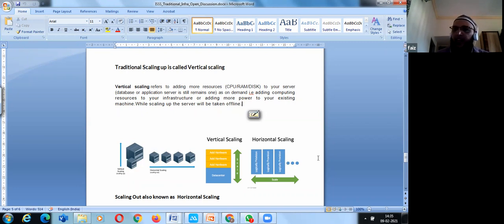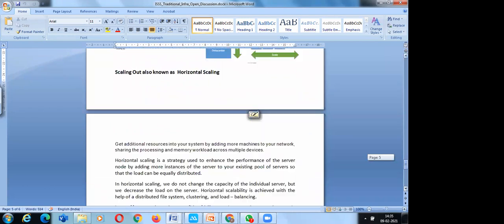Once the demand is gone, I'll reduce the number of instances or reduce the number of servers. So that is scale in. When you talk about vertical scaling, it is scale up. When you talk about horizontal scaling, it is scale out or scale in. Am I clear now? Yeah, got it, sir. Thank you.